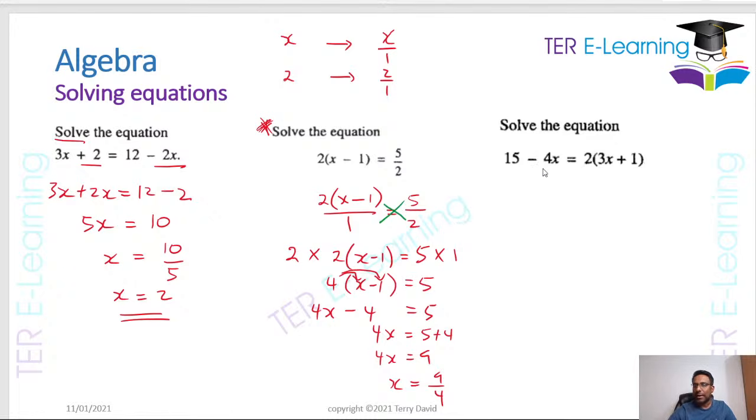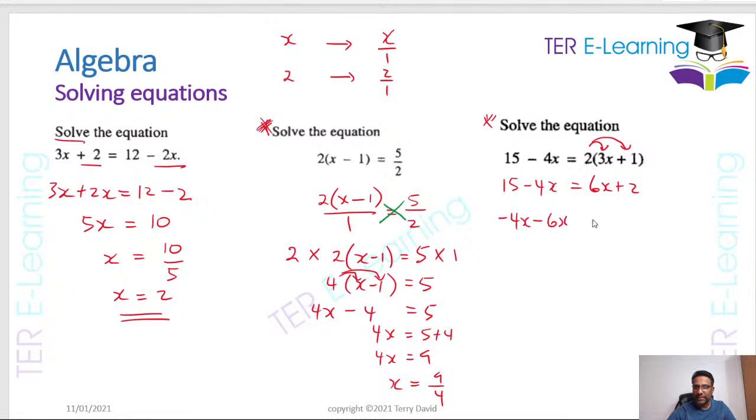Let's do this one here now. So we have 15 - 4x = 2(3x + 1). So we know we're going to have to remove this bracket before we do anything. So this is going to be 15 - 4x = 2 by 3x will give me 6x and 2 by 1 will give me 2. Next thing we need to do, we need to bring all your x's on one side. So I'm going to put minus 4x because it's already on the left side.